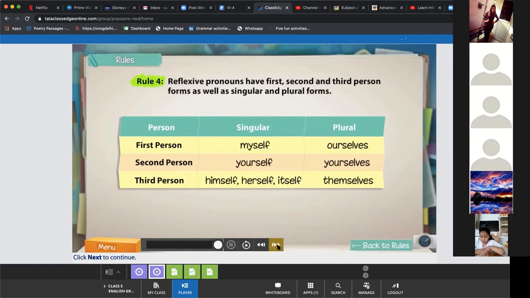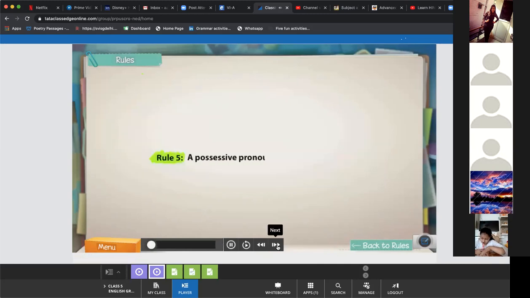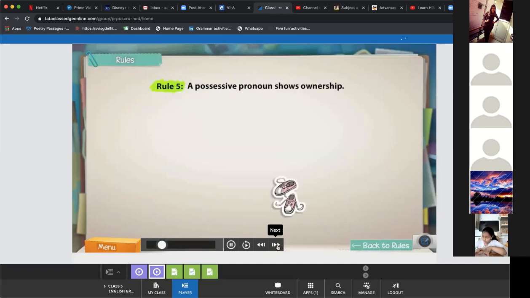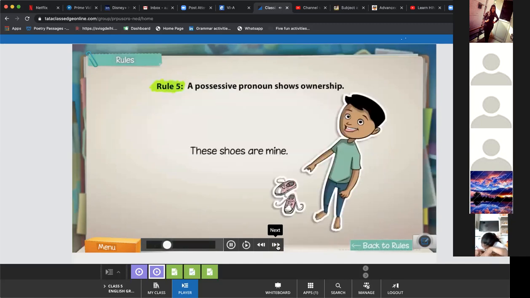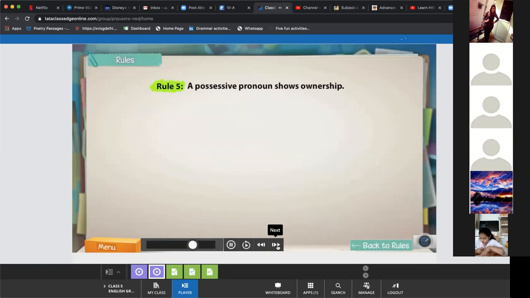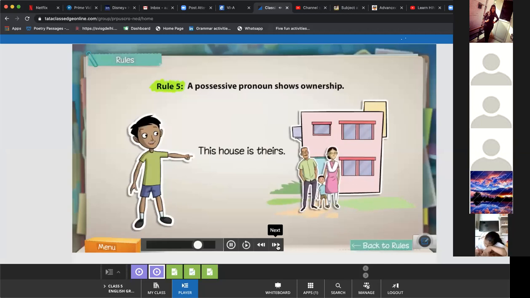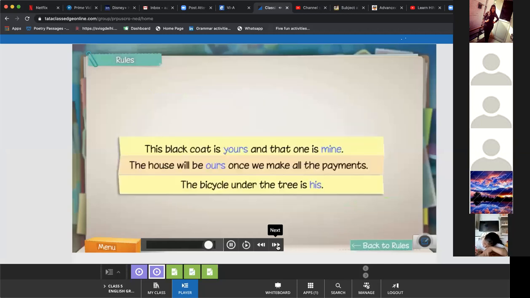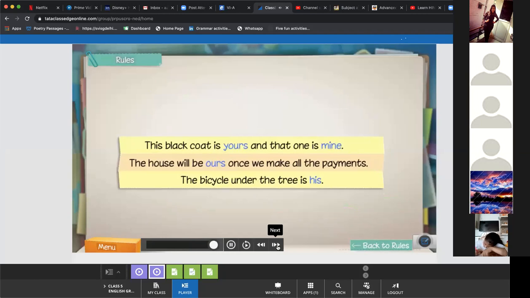All right. A possessive pronoun shows ownership. For instance, here the pronoun mine denotes ownership of the shoes and is therefore a possessive pronoun. Similarly, here theirs is a possessive pronoun. Here are some more examples of possessive pronouns.